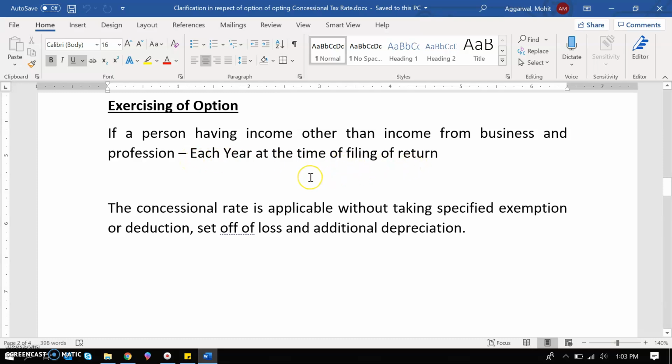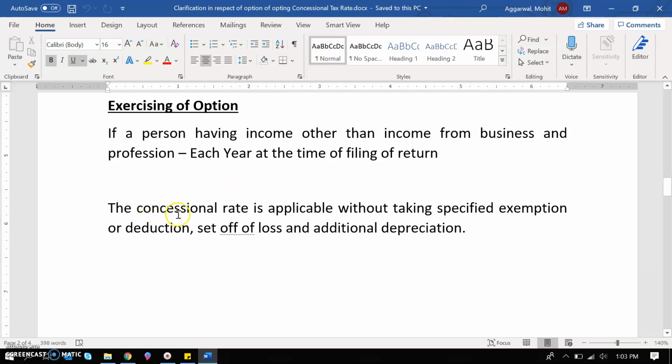That means in the first year he can opt for the concessional tax rate, in the second year he can opt for the regular tax rate, and in the third year again he has the choice whether to opt for the concessional tax rate. But if you have business or profession income, then you have the choice only in the first year. After that you don't have the choice.